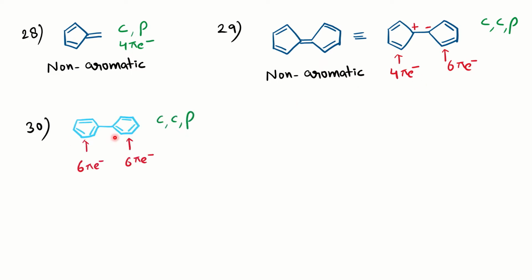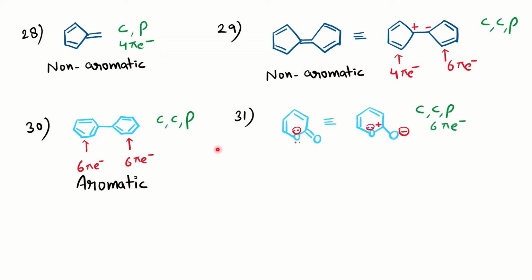Biphenyls. How to identify the individual rings? We will focus: each ring is representing benzene. So both are aromatic, fulfilling the conditions, and of course it is aromatic in nature. In the next example you can see here, having an exo carbonyl group with oxygen neighboring.